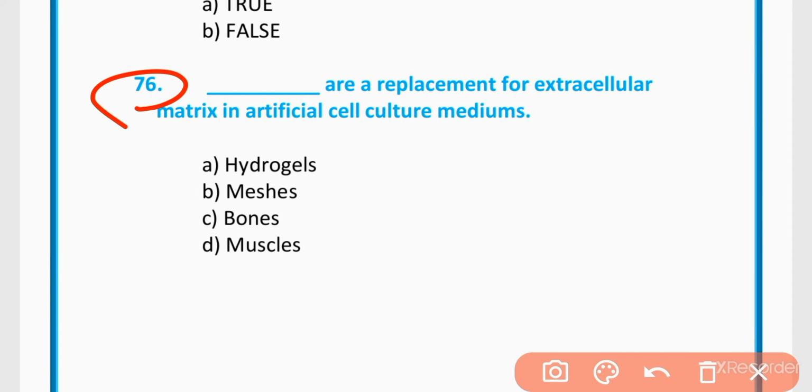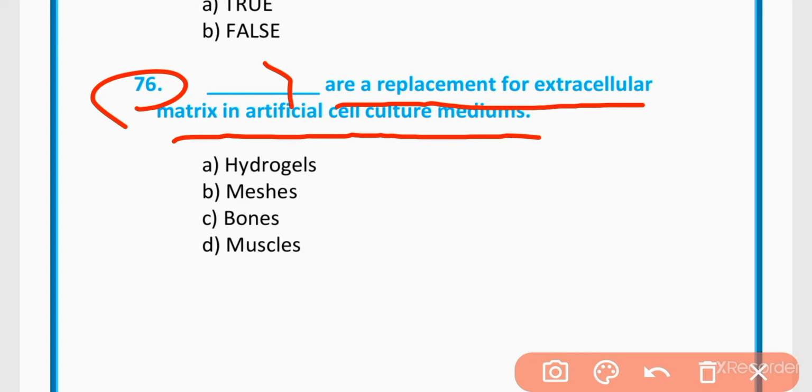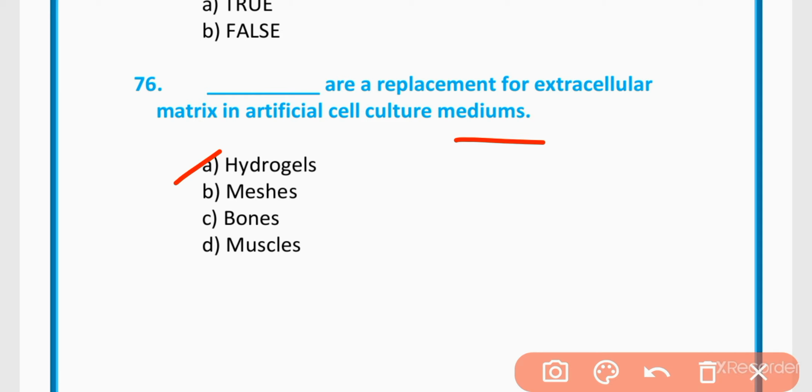MCQ 76. Which are the replacement of extracellular matrix in artificial cell culture medium? Hydrogels, meshes, bones, muscles. Correct option is option A, hydrogels.